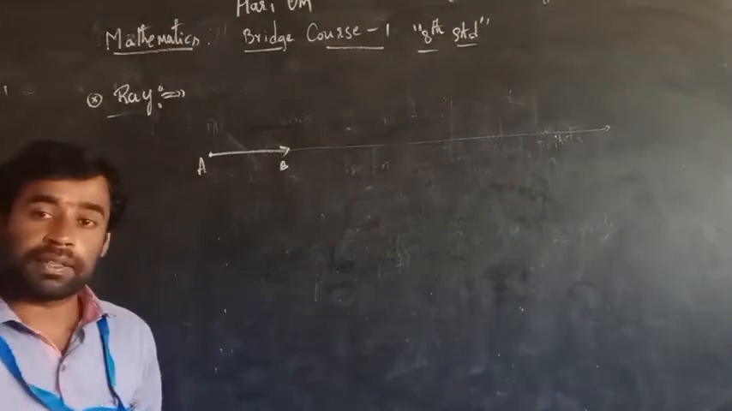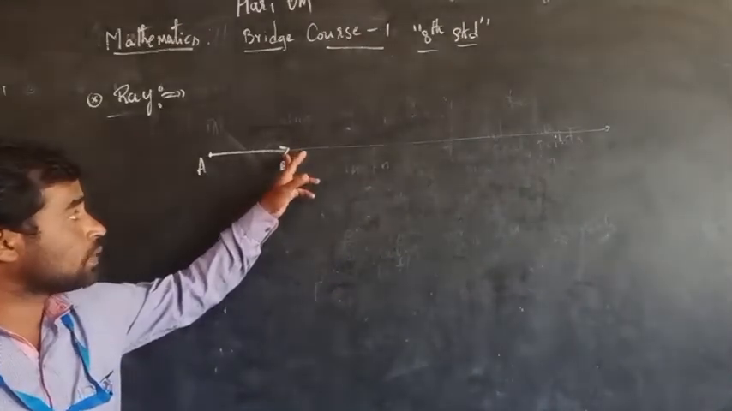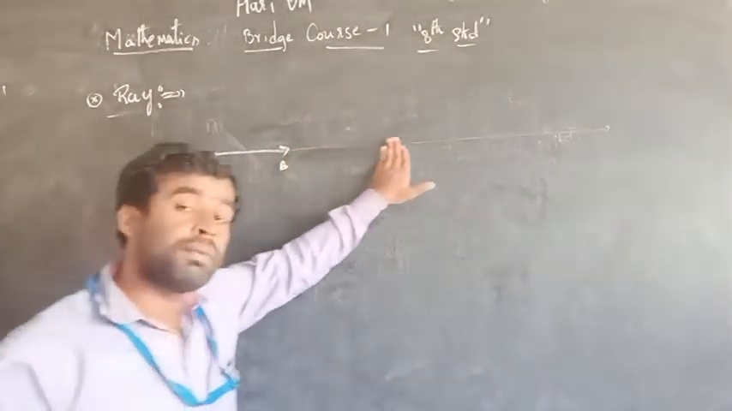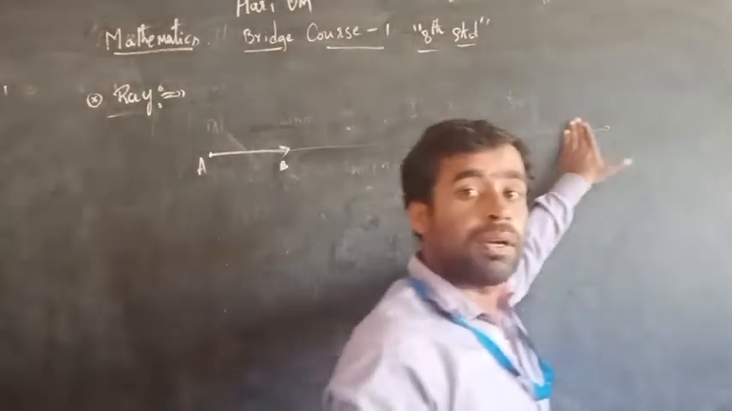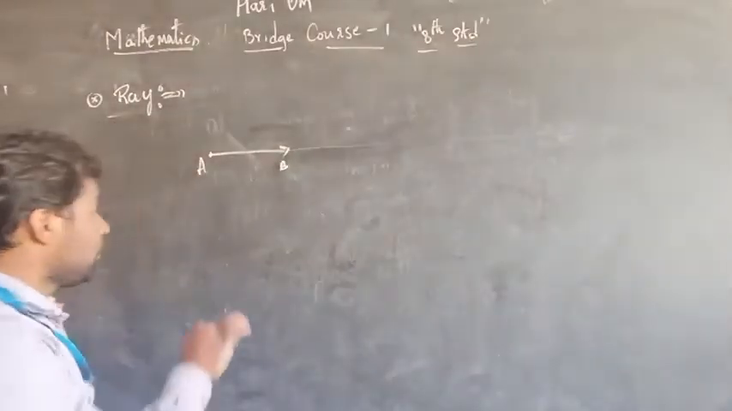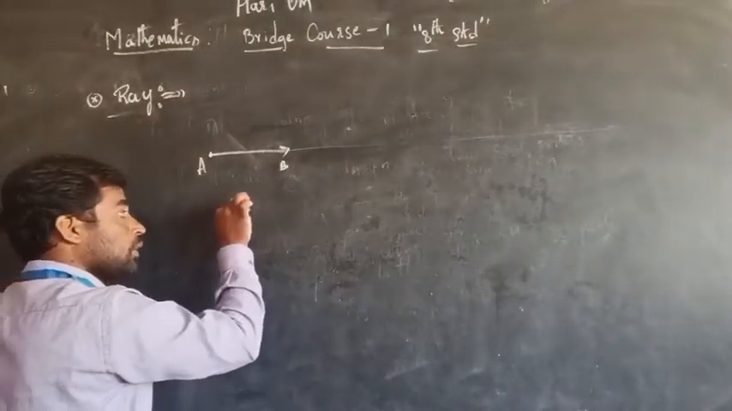We can have to extend. This is the representation. The line we can extend indefinitely. So here we can take AB as a ray.